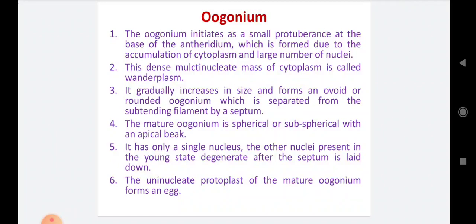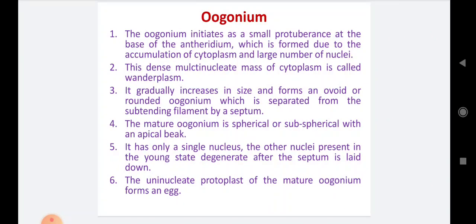Number 4, the mature oogonium is spherical. The mature oogonium is a spherical or subspherical structure having an apical beak. Beak means the mouth of the oogonium. Through that beak, the antherozoids enter the oogonium.